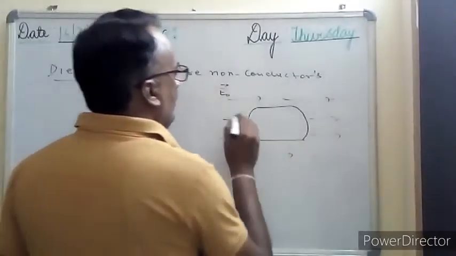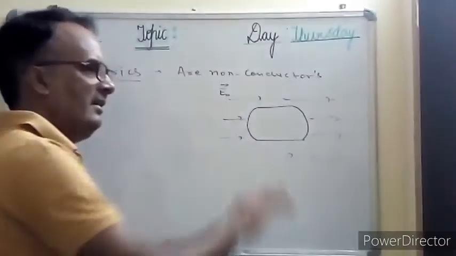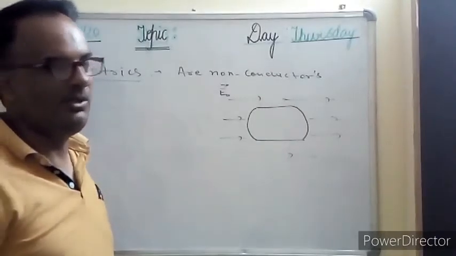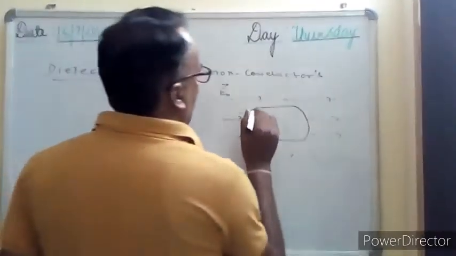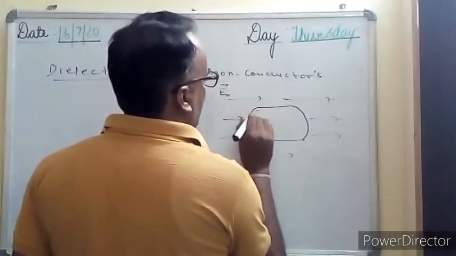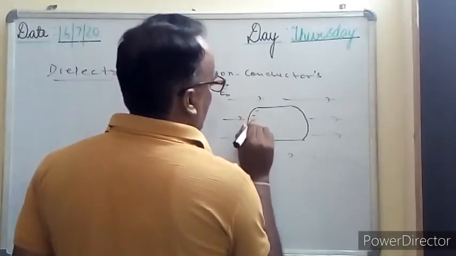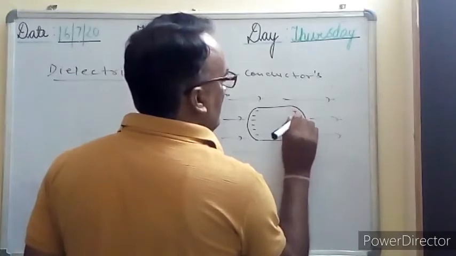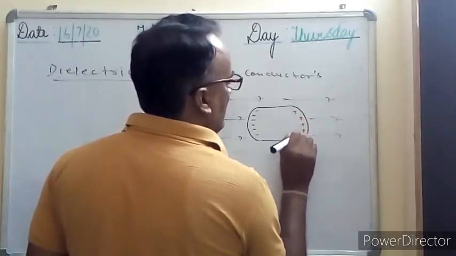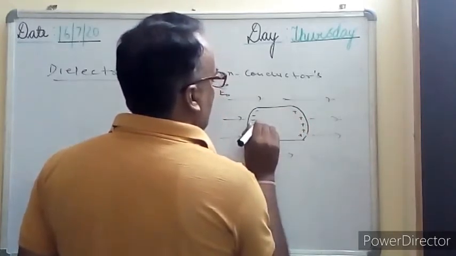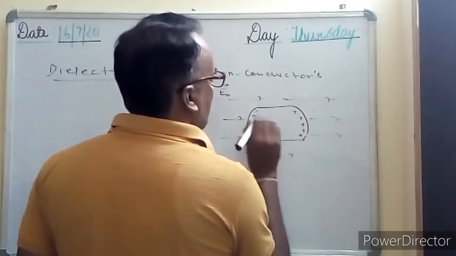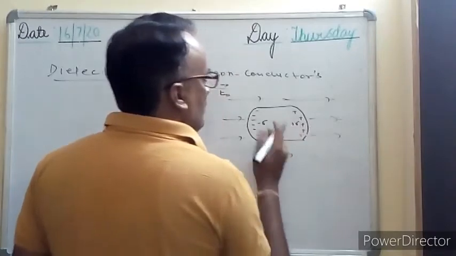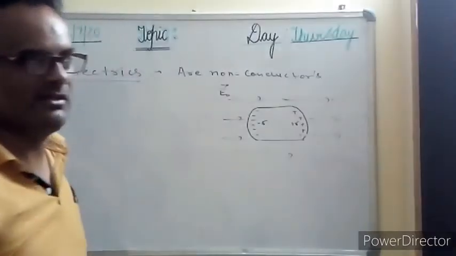And due to this field, we know that the electric field is always from the positive charge towards the negative charge. It means there will be an induction. The negative charge will be here, and the positive charge will be induced at this end. Suppose it has minus sigma charge density and plus sigma charge density. So these induced charges are free charges.